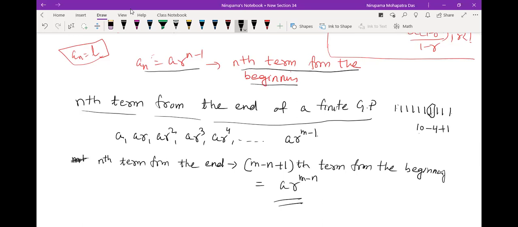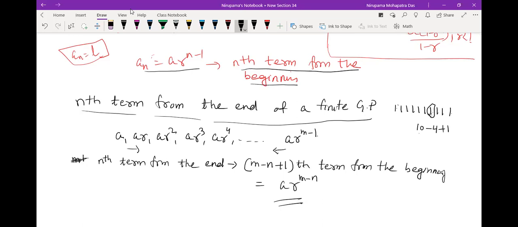Similarly, the other way also we can take. This is a finite GP, so we reverse the terms of the GP: a r to the power m minus 1, then a r to the power m minus 2, like this. We reverse the order. If we go one way, the common ratio is r. If we come the other way, the common ratio will be 1 by r.